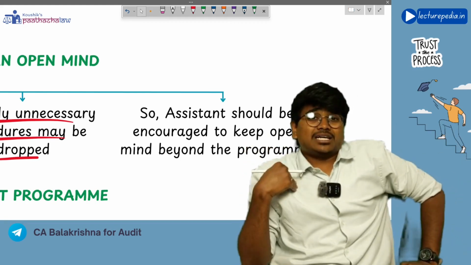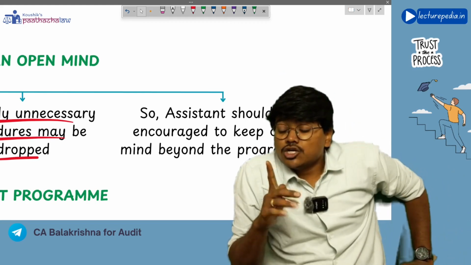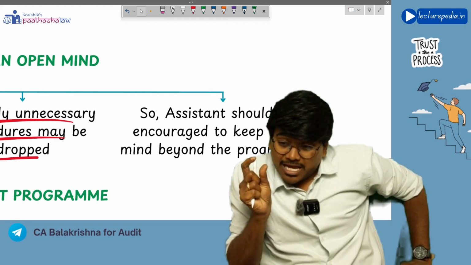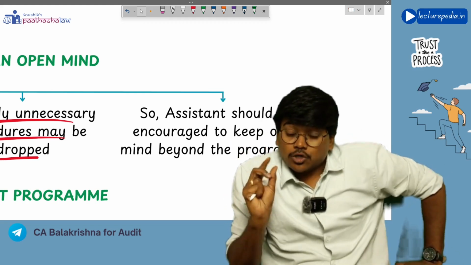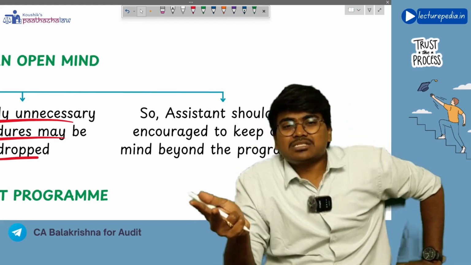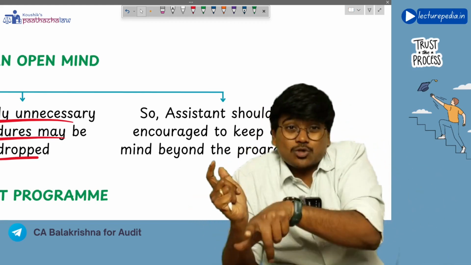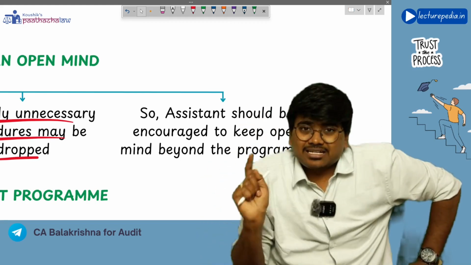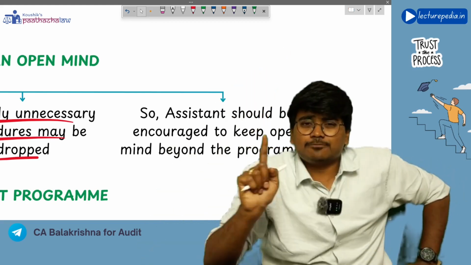The auditor should give an instruction to the assistant: you don't stick to this audit program. There might be some procedures not present in the audit program. So based on the circumstances and the relevant situations, even though a procedure is not there in the audit program, if you feel that procedure has to be performed in that situation, you perform it.